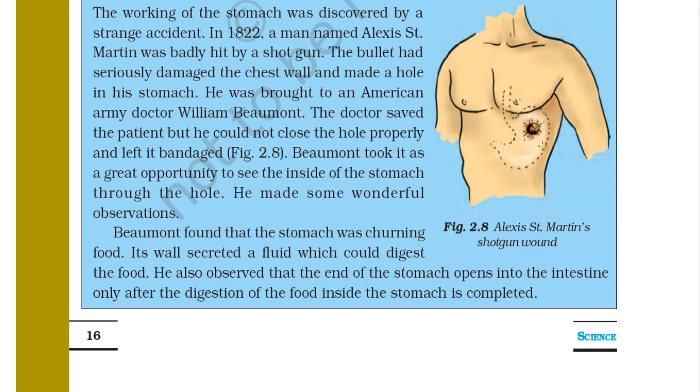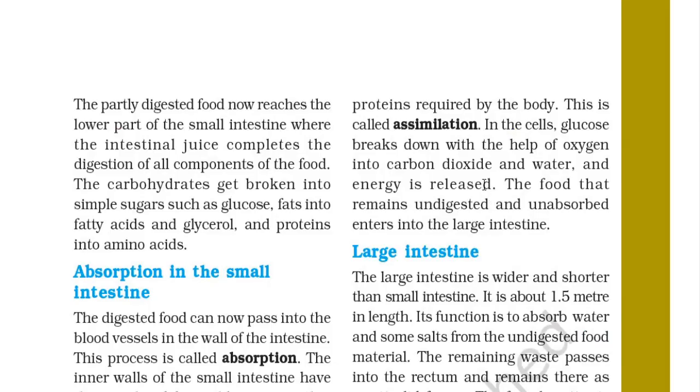In the stomach, some juices are secreted, and only after the digestion of the food, the stomach releases the food to the small intestine. The partly digested food now reaches the lower part of the small intestine, where the intestinal juice completes the digestion of all components of the food.